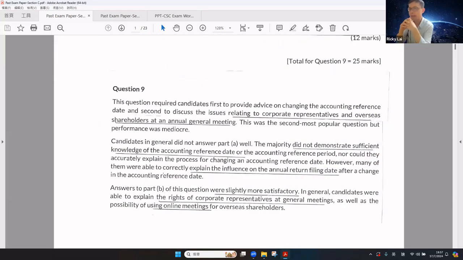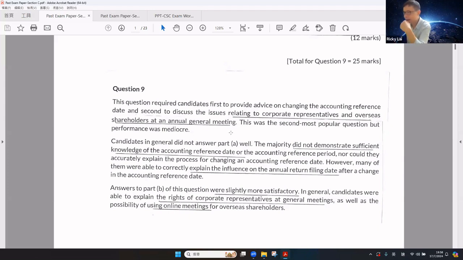Before we look at the structured answer, first of all, look at the examiner report. The first part of the question requires advice on changing the accounting reference date, and the second part is to discuss the corporate representative and overseas shareholders at the AGM. This was the second most popular question, but unfortunately, the performance was not so good.